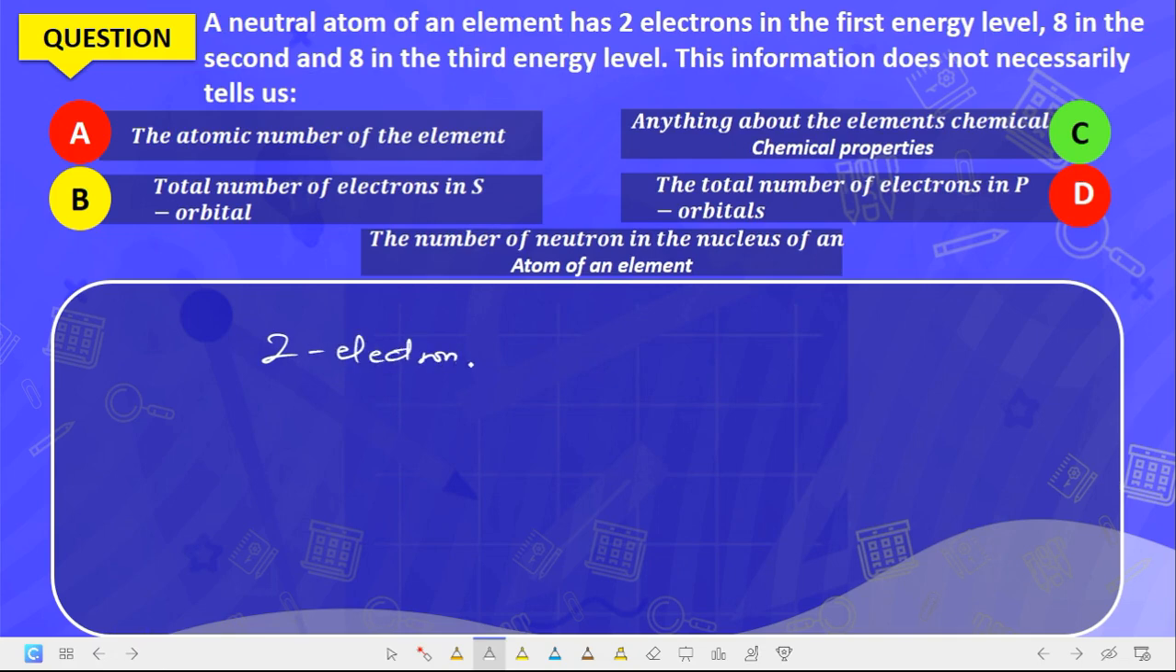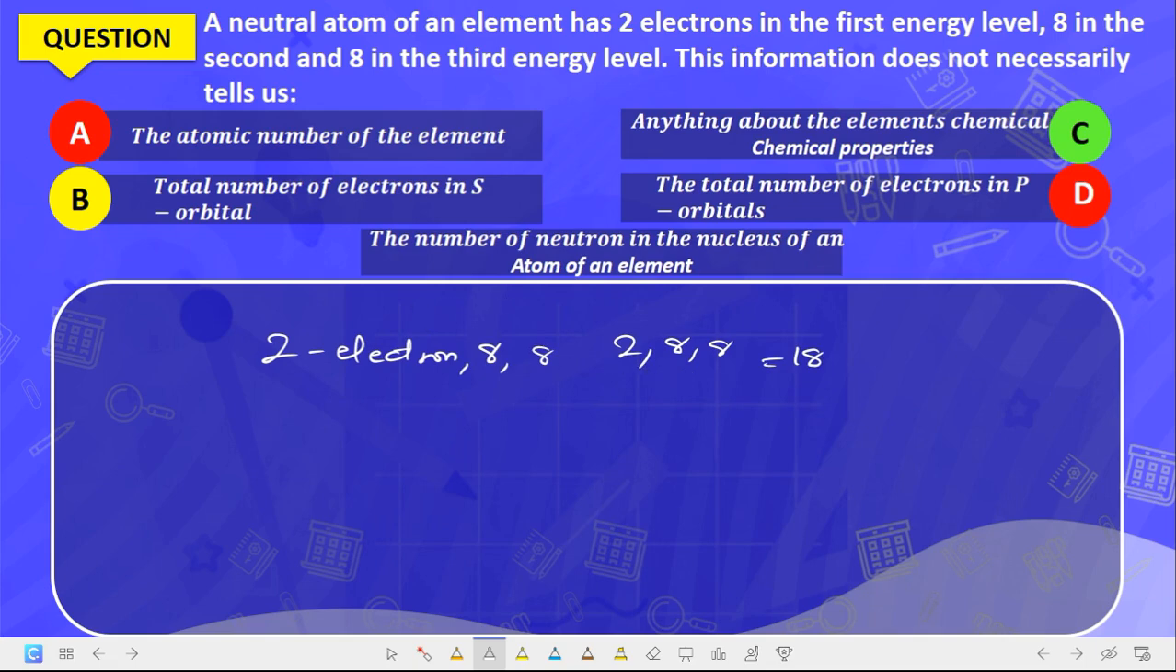A neutral atom of an element has 2 electrons in the first energy level, 8 electrons in the second and 8 in the third. So we have 2, 8, 8. This information does not necessarily tell us the dash. It tells us the atomic number. It means the atomic number is what? 18, by adding all of them together.